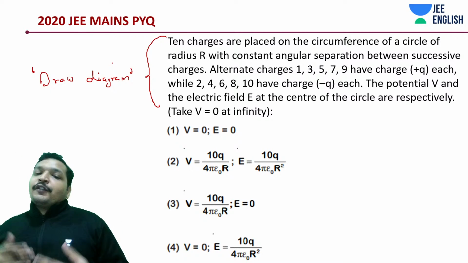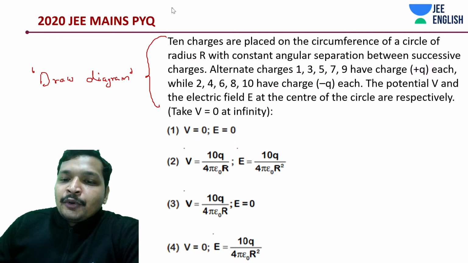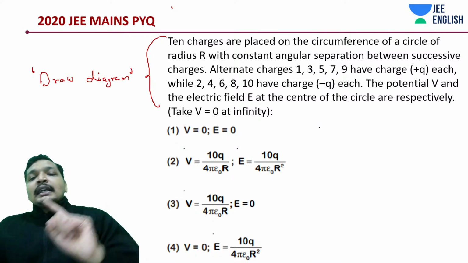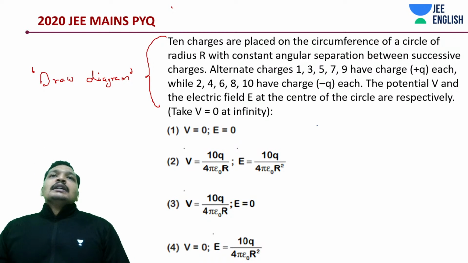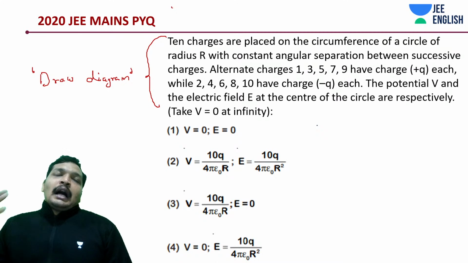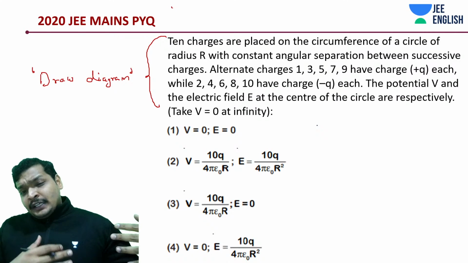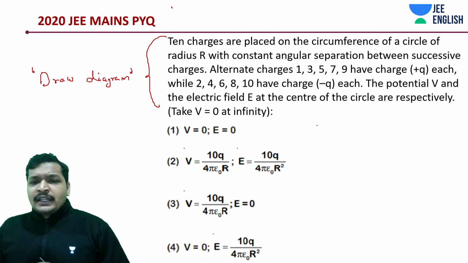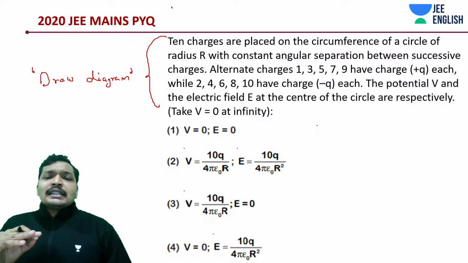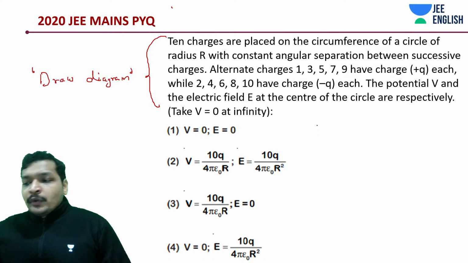Let me get into the technique for your exam. First, let me ask you a question. Just keep noticing whatever I'm writing right now. There are 10 charges, and 5 of them are positive Q charges, and 5 of them are negative charges of equal magnitude. Forget the circular arrangement. If all these charges are placed at an equal distance from one point, what would be the potential?